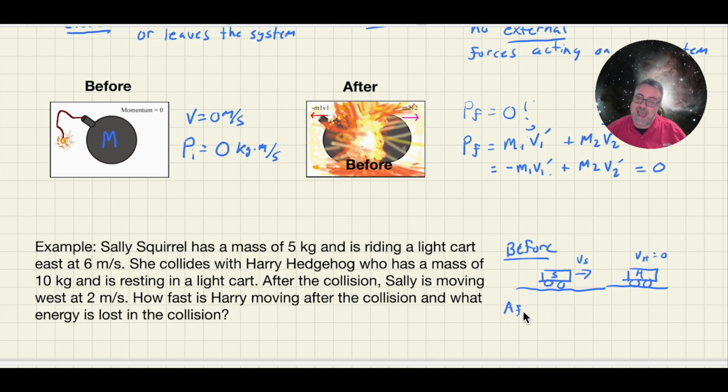In my after picture, Sally is now moving in the opposite direction. So this is the velocity of Sally going after the collision, but Harry is now moving.